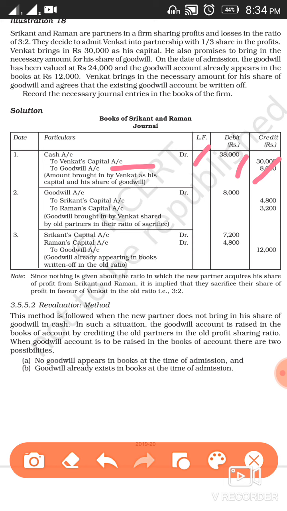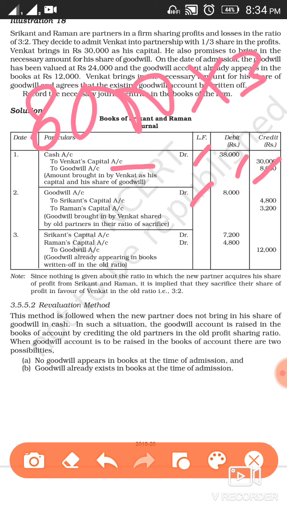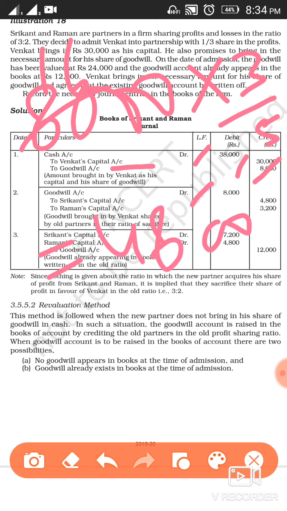Now the entry for the same will be premium for goodwill account debit 8,000 to Srikanth's capital account. Clear? So how are we going to calculate Srikanth's capital share? Out of 8,000, Srikanth's share will be 3/5, so it's coming 4,800. The same way we are going to calculate for Raman.